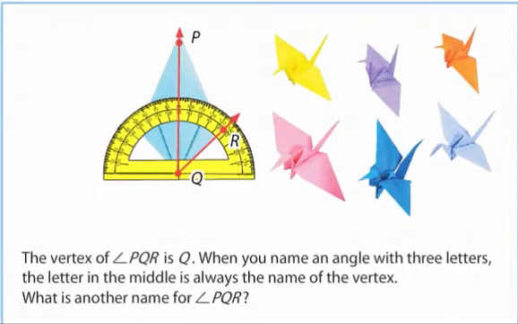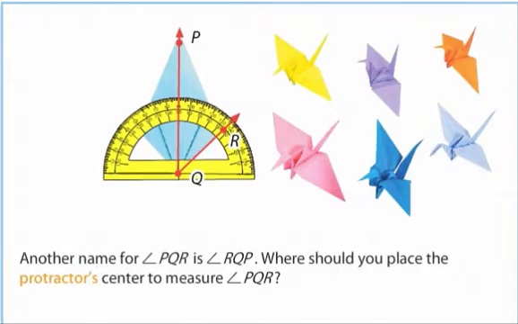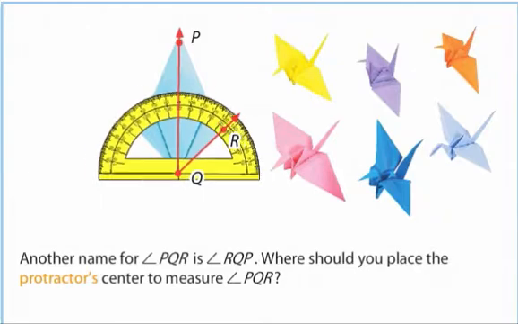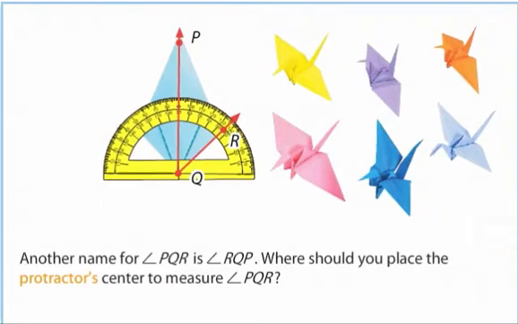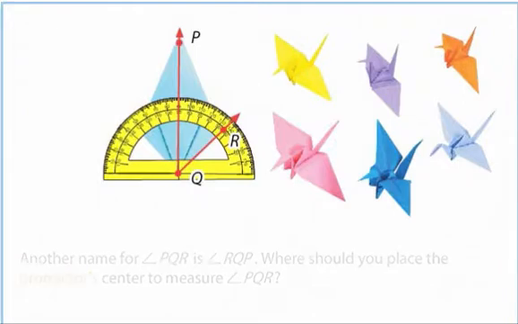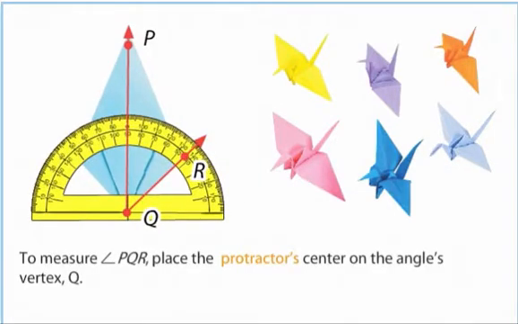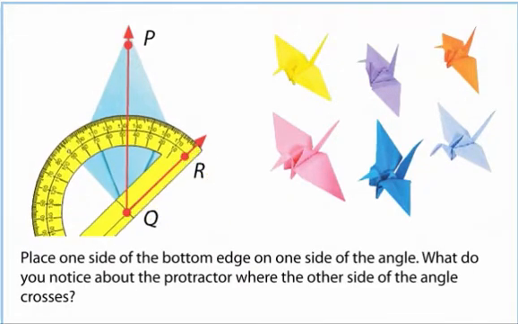What is another name for angle PQR? Another name for angle PQR is RQP. Where should you place the protractor's center to measure angle PQR? To measure angle PQR, place the protractor's center on the angle's vertex, Q. Place one side of the bottom edge on one side of the angle. What do you notice about the protractor where the other side of the angle crosses?